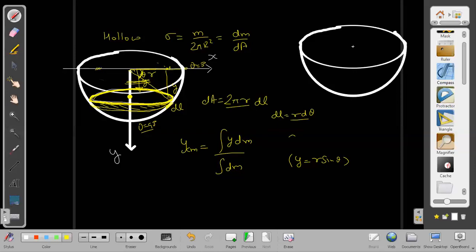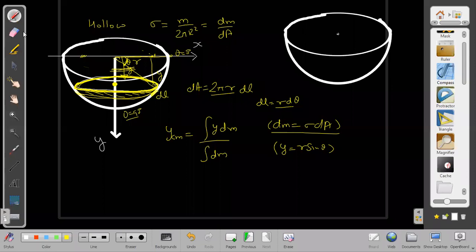dm will be... Sir, can you tell that y CM is equal to integral of y dm upon integral of dm? Sir, can you say dA? This is dA. It is 2 pi r into dl.